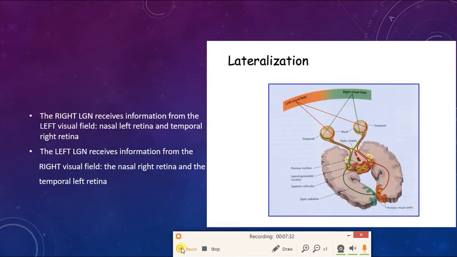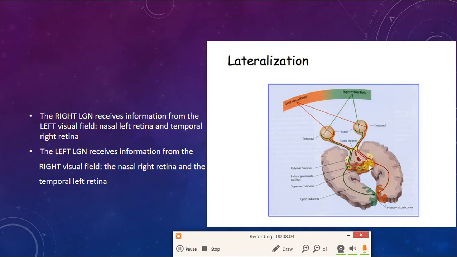Now the right lateral geniculate nucleus, which is here, receives information from the left visual field. This is the left visual field depicted in orange, which is constituted by the nasal left retina, which is this one, and the temporal right retina, which is this one. This information from these areas, from the left visual field, reaches the right lateral geniculate nucleus.